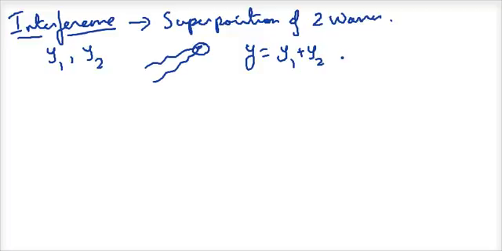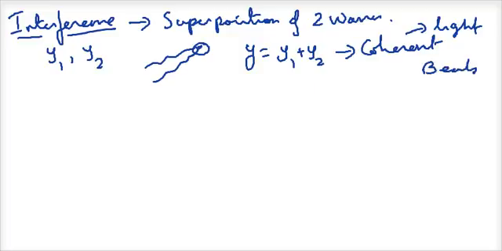Now this gives rise to many interesting phenomena when certain conditions are met. That condition is namely when the waves are coherent, especially in the case of light. Interference also takes place in the case of sound, but there it's more like a small difference in frequency, and we have a phenomenon called beats. Beats is also because of interference, but in our case we will understand interference as just the superposition of two light waves which are coherent. This is purely done for the sake of convenience.